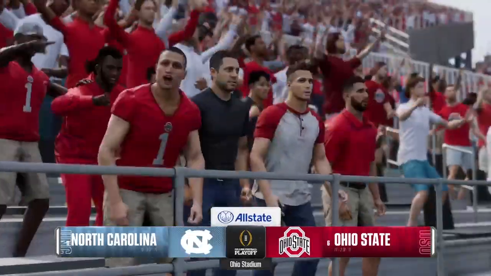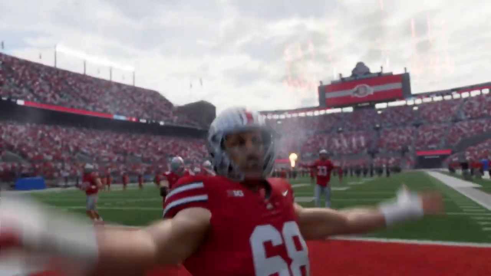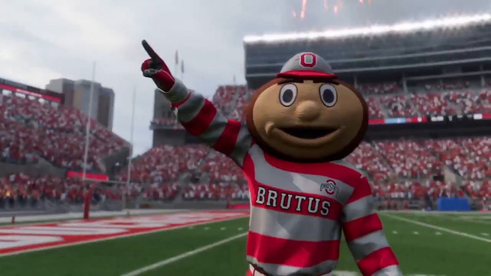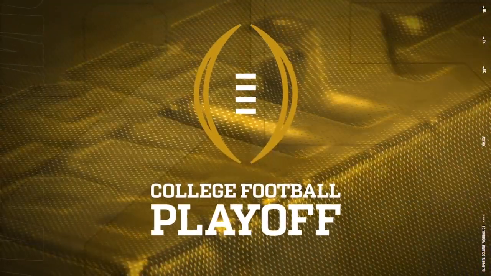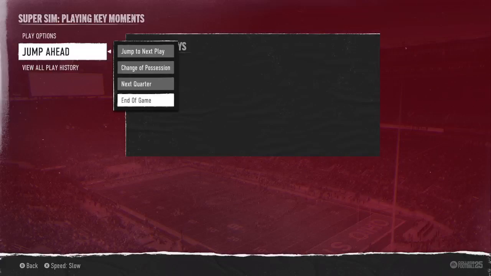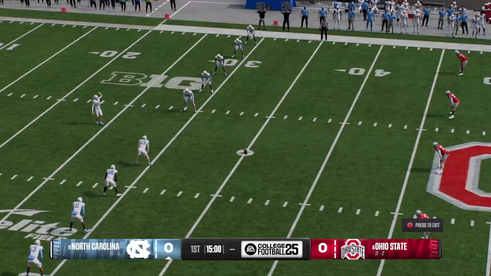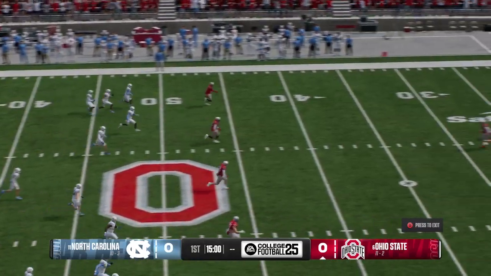As we'll see, the number 11 seed in this playoff, the North Carolina Tar Heels, taking on the number 6 seed in the playoff, the Ohio State Buckeyes. For EA Sports College Football, I'm Chris Fowler, joined as always by Kirk Herbstreit. We have been waiting for this. The kickoff team is out there, and here we go. The college football playoff about to get underway.